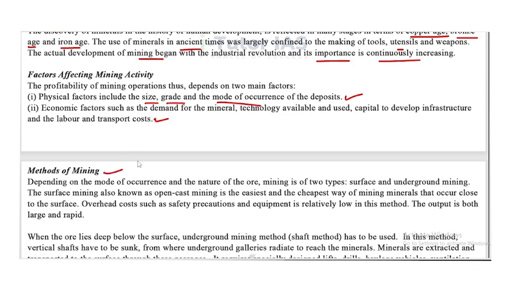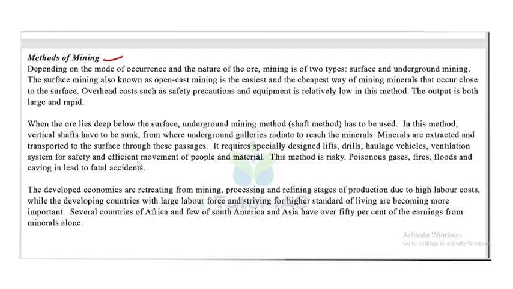Now, methods of mining. Depending on the modes of occurrence and the nature of the ore, mining is of two types: surface and underground mining. Surface mining, also known as open cast mining, is the easiest and the cheapest way of mining minerals that occur close to the surface. So the first one is surface mining. It is the easiest and cheapest way because the minerals occur close to the surface.